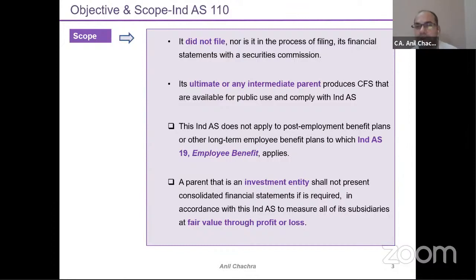this 109 part. But when we talk about this inclusion and exclusion, in the Companies Act as well, the definition has been defined. What is the meaning of the subsidiary? So we will discuss this in the later slides, right? So that was all about the objective and the scope part of this Ind AS 110.